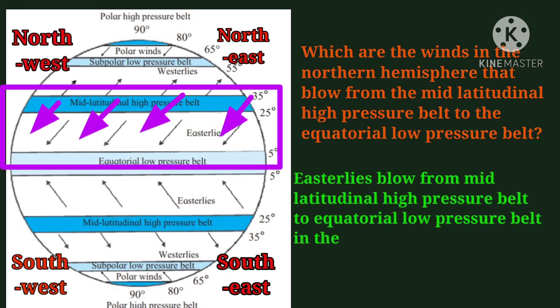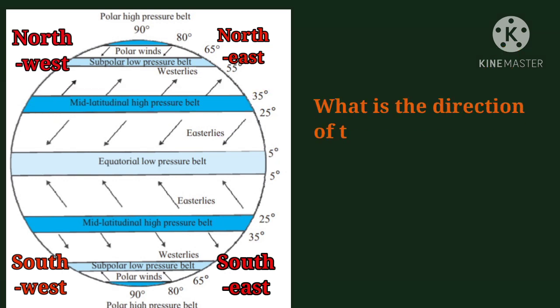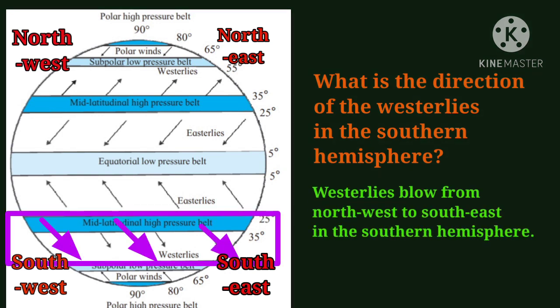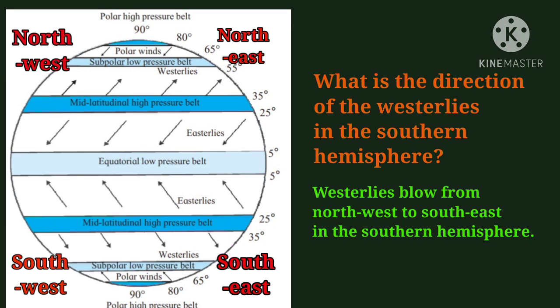Easterlies blow from mid-latitudinal high pressure belt to equatorial low pressure belt in the northern hemisphere. What is the direction of the westerlies in the southern hemisphere? Westerlies blow from northwest to southeast in the southern hemisphere.